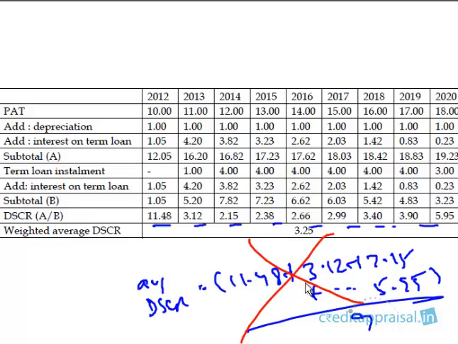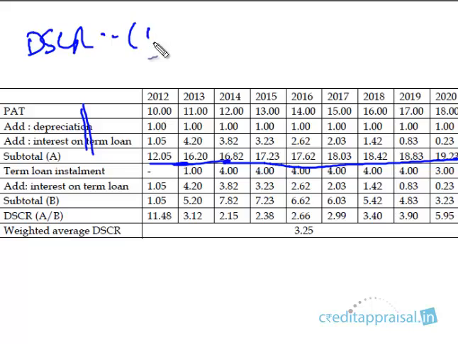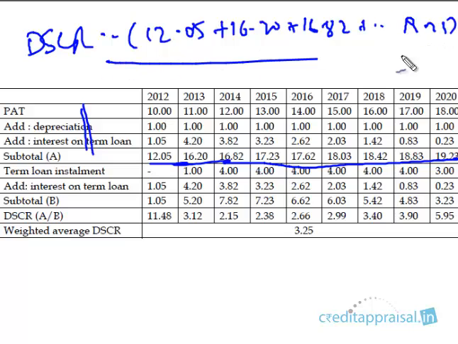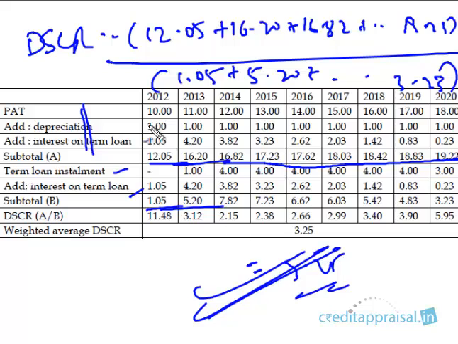We discussed this. What is the correct way to calculate DSCR? You first have to add up all the numerator items, the total of profit after tax, depreciation and interest, and so on up to 19.23. And then you divide this by the sum of the denominator, that is term loan installment and interest, 1.05, 5.2, and so on. Finally you get the average, 3.25. This is the correct method. So the company may have calculated it the wrong way. You have to check the method of calculation also.